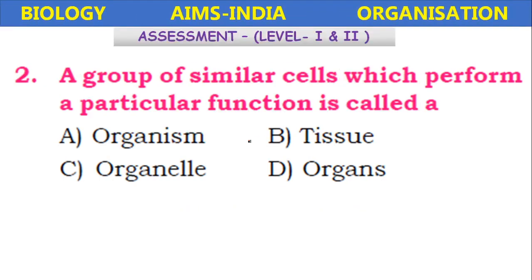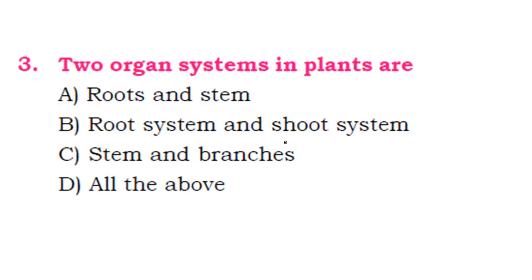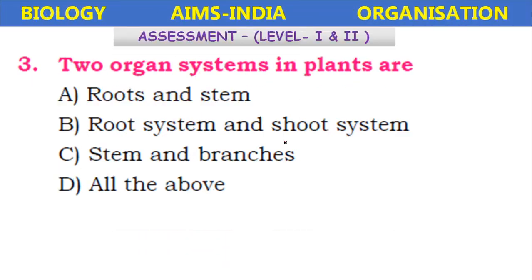Next, a group of similar cells which perform a particular function is called an organism, organelle, tissue, organs. The group of cells which are similar and perform a particular function are called tissues. Next, two organ systems in plants are roots and stem, root system and shoot system, stem and branches. It is the root system and shoot system.